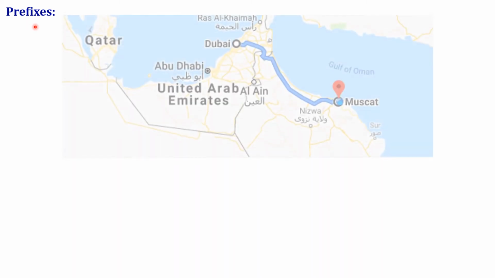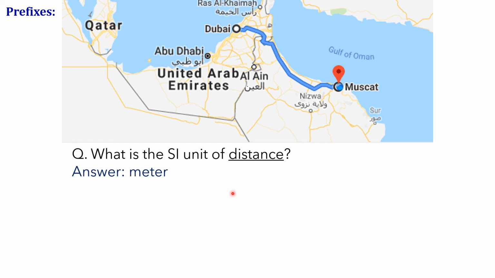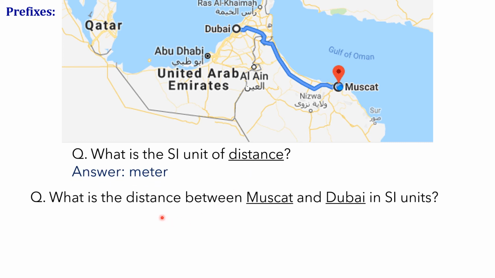Let's start this topic with a question. What is the SI unit of distance? Yes, you are correct, meter. One more question. What is the distance between Muscat and Dubai in SI units? The answer is 450,000 meters. Is it so long to speak? Yes, even in real life, if we tell our friend also, it's difficult to understand. So let's make it